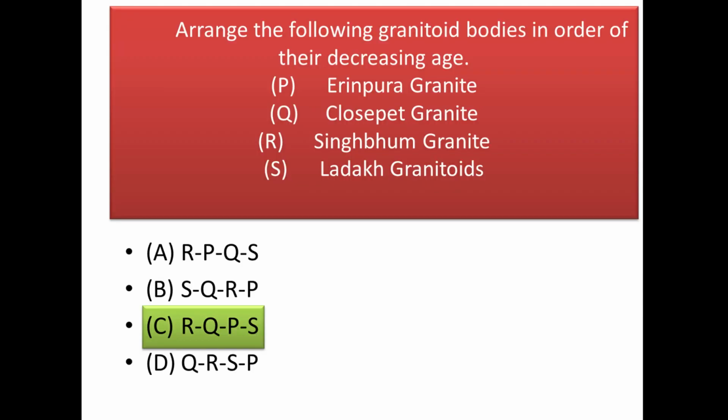The next question is: arrange the following granitoid bodies in order of their decreasing age. That means you have to put the older one first, then the younger ones. The oldest among these is Singhbhum granite, which is of the Singhbhum supergroup. Then comes Closepet granite, which divides Dharwar into Western Dharwar and Eastern Dharwar craton. Next we have Erinpura granite, which is of the Delhi supergroup, and last we have Ladakh granitoid. So the answer will be option C: Singhbhum granite, Closepet granite, Erinpura granite, and then Ladakh granitoid.